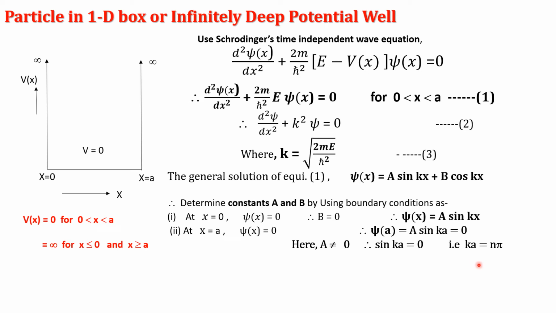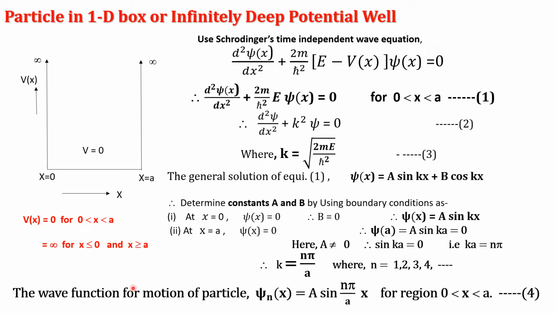That is, ka equal to n pi. Hence, we find the value of k from that equation: k is n pi by a, where n is equal to 1, 2, 3, 4 and so on, and n is the quantum number, an integer. Put the value of k in the general solution to get the required solution of the differential equation for one-dimensional motion of the particle in a rigid box.